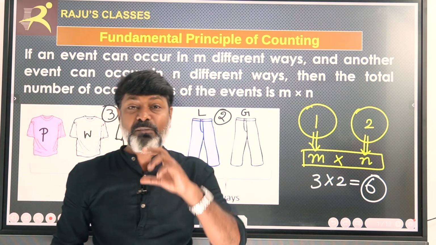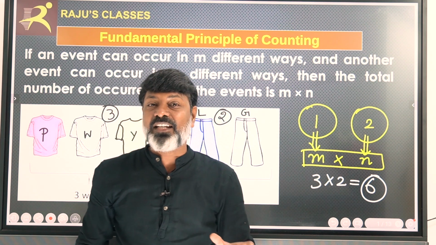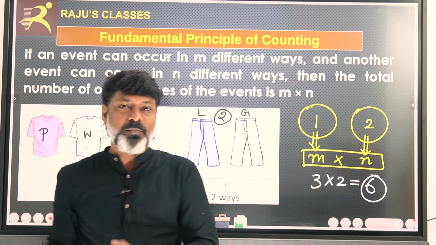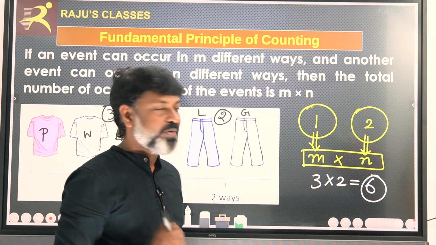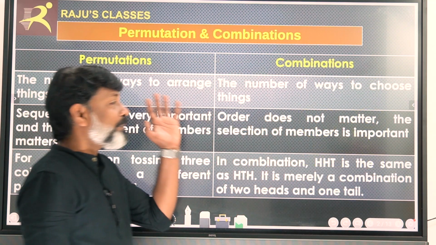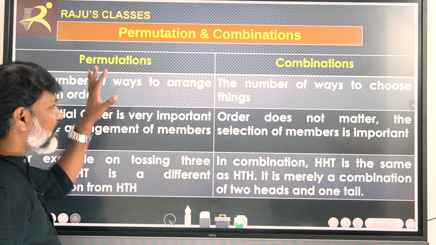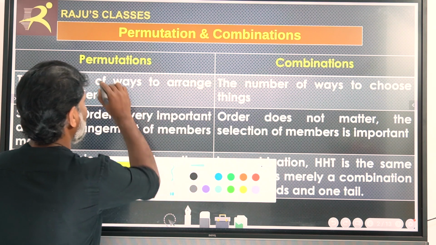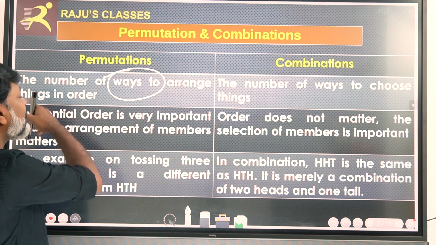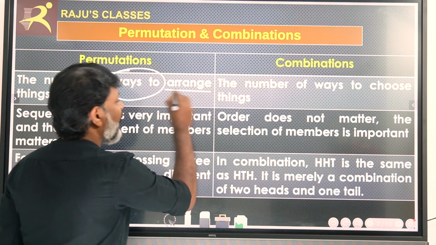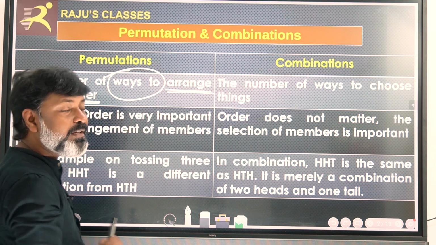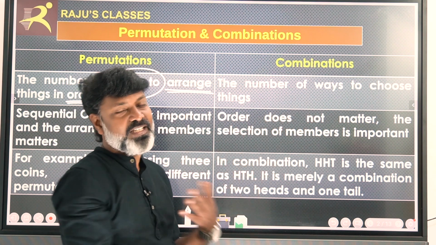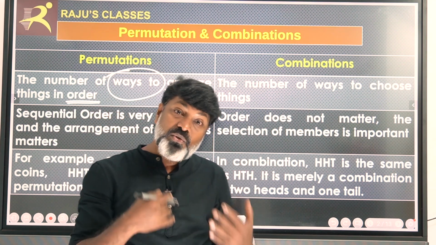So my dear friends, this principle of counting is very important before entering into permutations and combinations. Now let us discuss what is permutation, what is combination, and what are the basic differences between them. What is permutation? What is combination? Permutation is nothing but the number of ways to arrange things in order. This is very important. Arrangement of things in order, that is permutation. Then what is combination? The number of ways to choose the things.